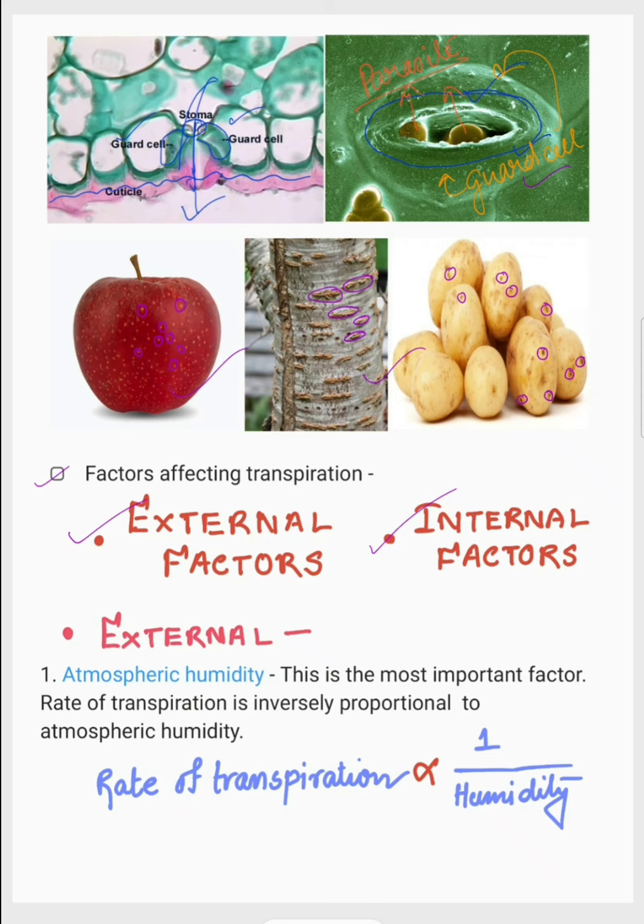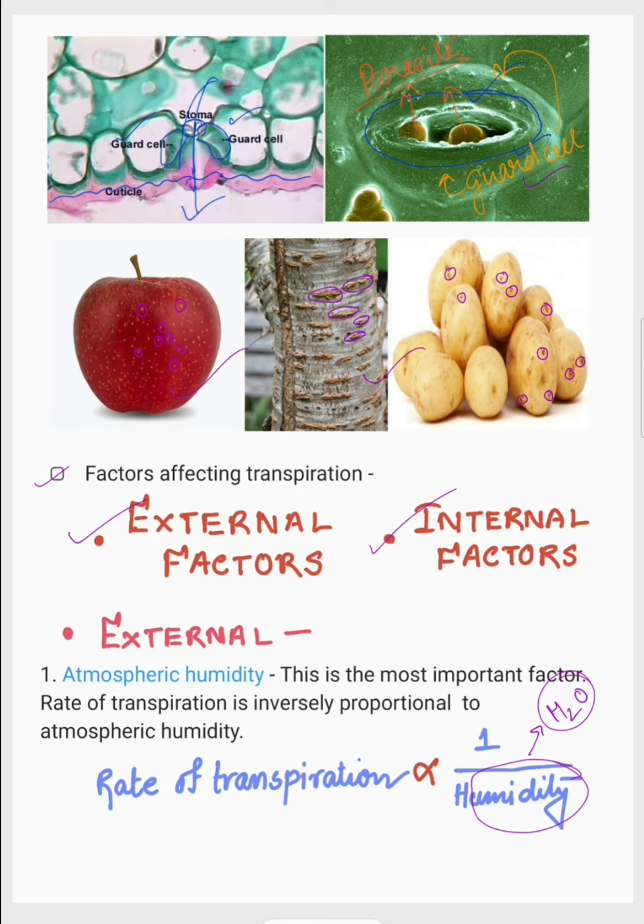External factors are those that affect the plants from the outside, and internal factors are those inside the plants that affect transpiration. So, external, like atmospheric humidity. The rate of transpiration is inversely proportional to the humidity. Humidity means the quantity of water in the atmosphere. So if the atmosphere is much more humid, meaning it has a large amount of water in it, then the rate of transpiration stops.